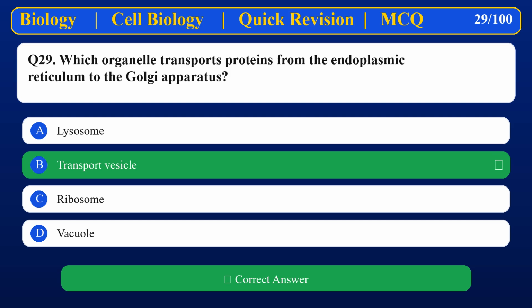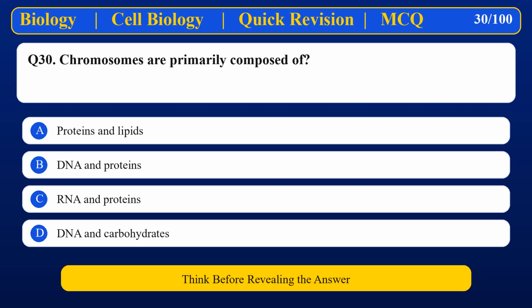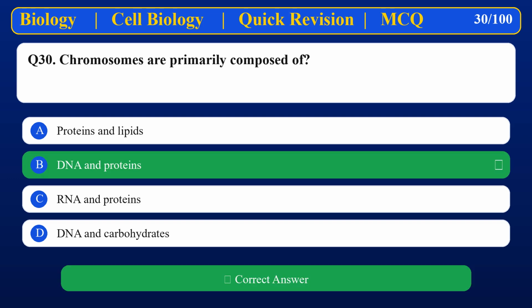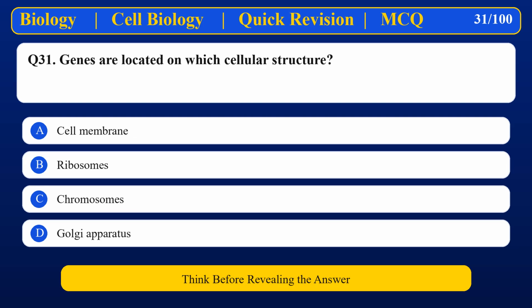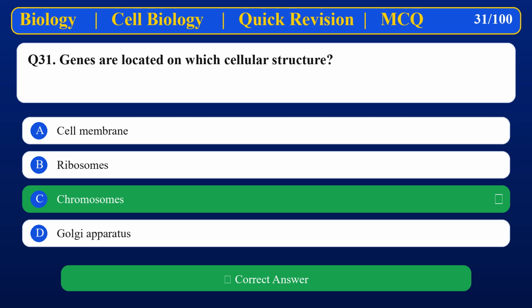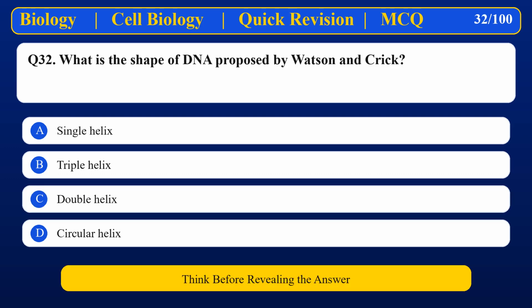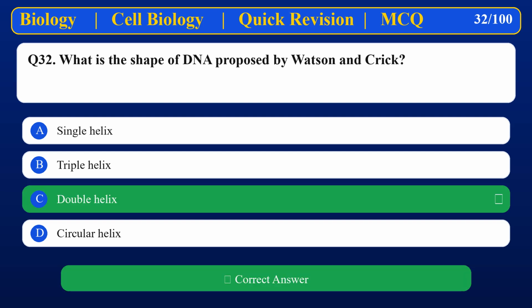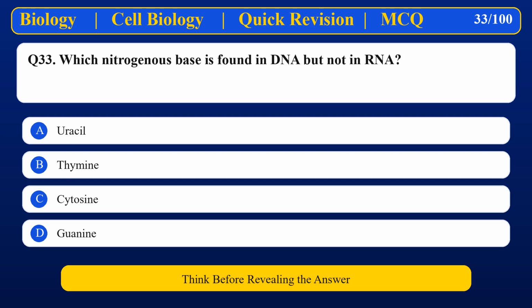Transport vesicle. Chromosomes are primarily composed of DNA and proteins. Genes are located on which cellular structure? Chromosomes. What is the shape of DNA proposed by Watson and Crick? Double helix. Which nitrogenous base is found in DNA but not in RNA?